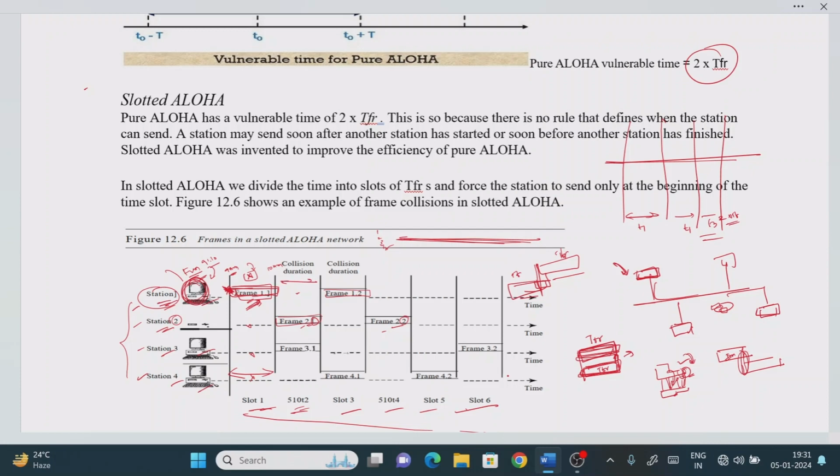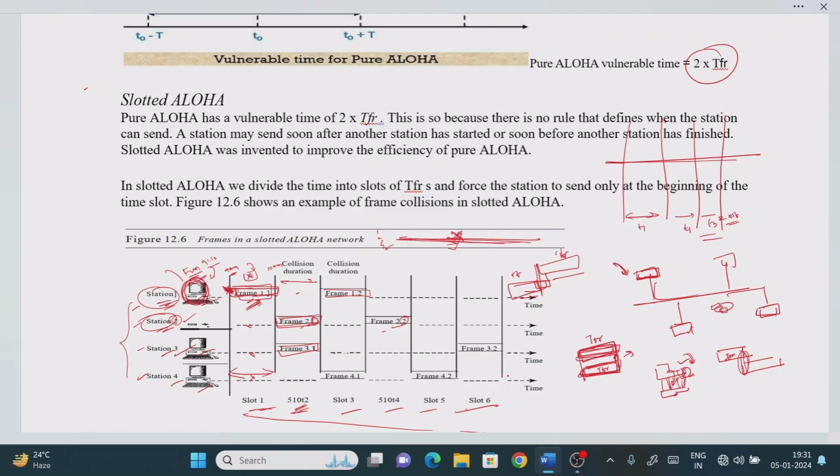Now come to this second time slot. What is happening? At the beginning of the time slot, station 2 has sent a frame, and station 3 also sends its frame. Now try to understand: in the single channel, how many frames do we have? 2 frames at time slot 2. Now collision will occur, right? Try to guess the answer and tell me. Yes, collision will occur. Why? In the single channel, if 2 frames come, what will happen? Obviously an accident will occur, right?